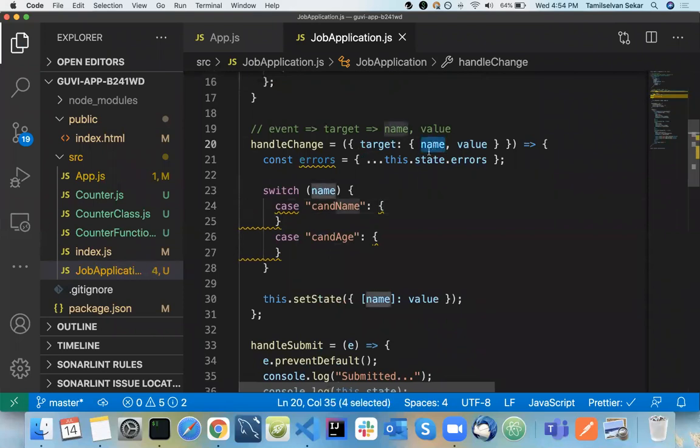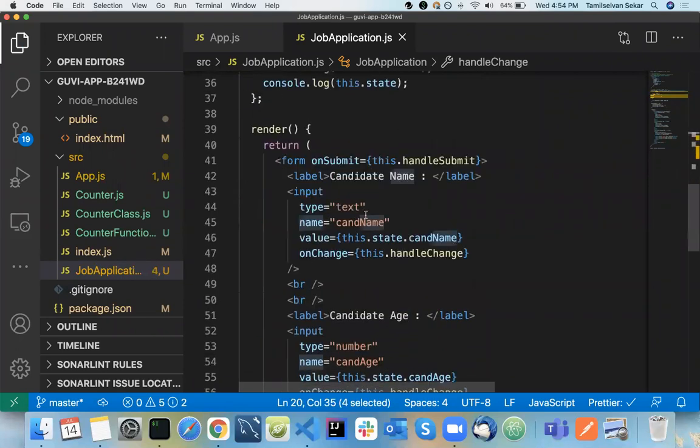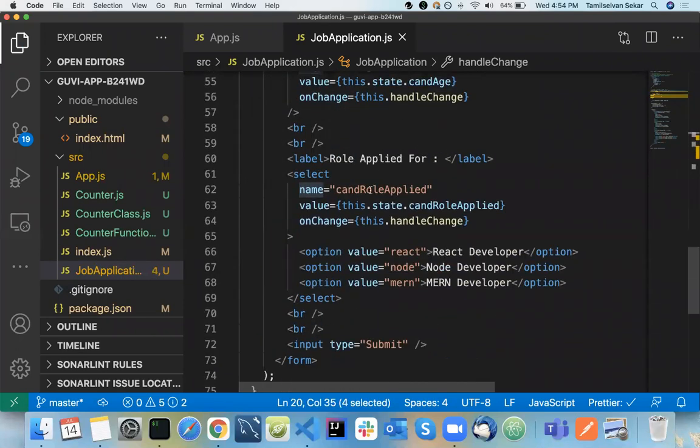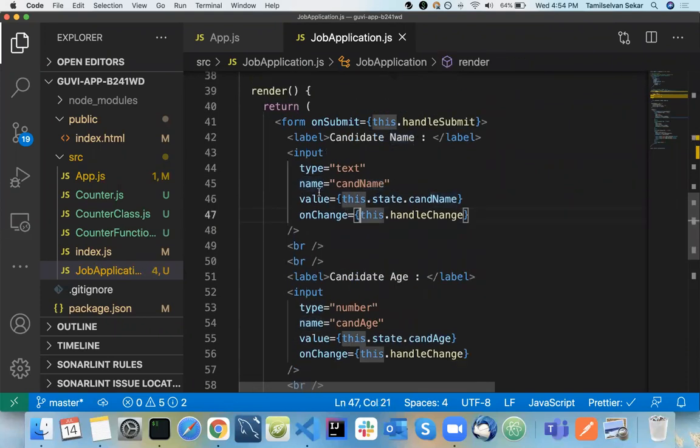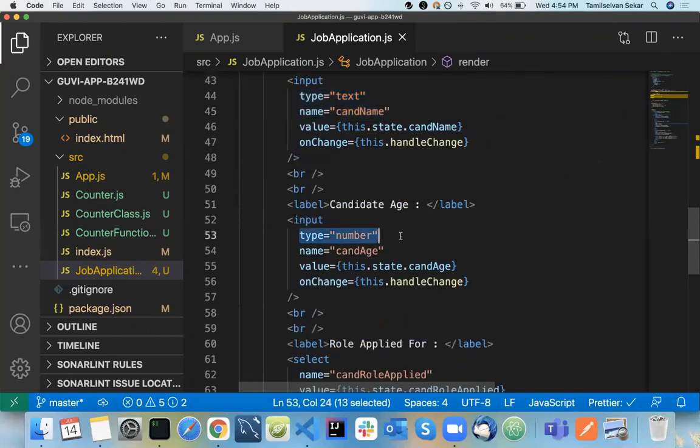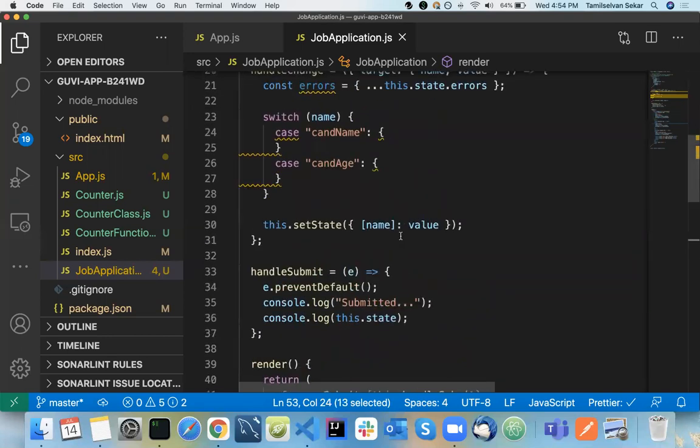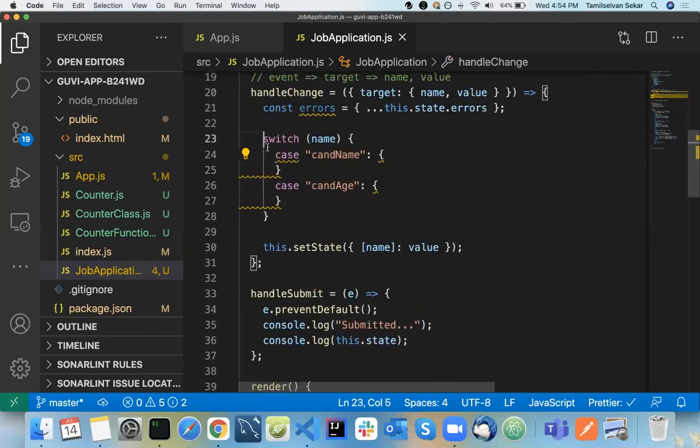So I will be getting name here. Okay, so what is the name? Either the candidate name, candidate age, or candidate role applied. So we are going to achieve validation for candidate name and candidate age. Okay, so what I have done here is I just had a switch statement. Based on the name that is coming, I'm going to do a validation.